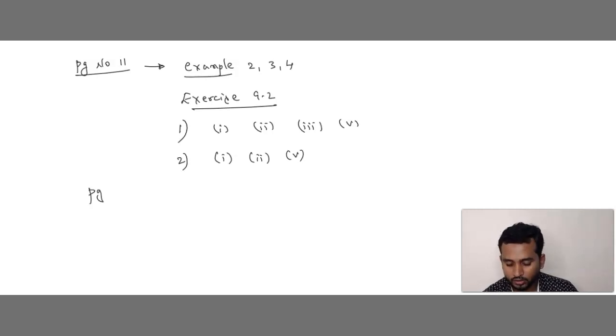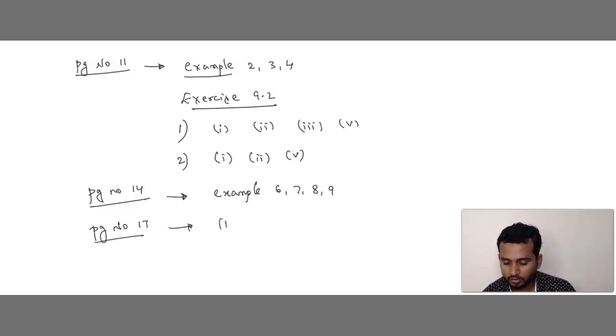And next you can take page number 14. In that you can solve examples 6, 7, 8, 9. Then page number 17, question number 1: solve options 1 and 2.